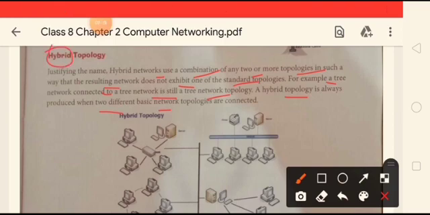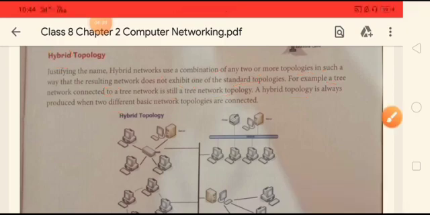See students, hybrid means a mix up of different things. So the justification of this name is that here two or more different topologies are connected together in such a way that the resulting topology is not any one topology. Suppose a tree topology and a tree topology are connected, it will of course form a tree topology only. But if bus topology, tree topology, and star topology are connected, then it forms a hybrid topology. It does not exhibit the characteristics of a single standard topology.